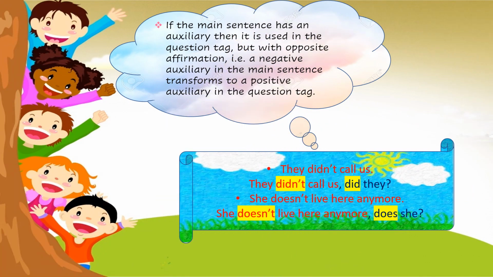Now the next, if the main sentence has an auxiliary, then it is used in the same way, but here a negative auxiliary verb is given in the statement. You have to write it in positive question tag form. So see the statement, they didn't call us. Didn't is negative. So positive of didn't is did. So they didn't call us, comma, did they, question mark. She doesn't live here anymore. So she doesn't live here anymore, comma, does she.